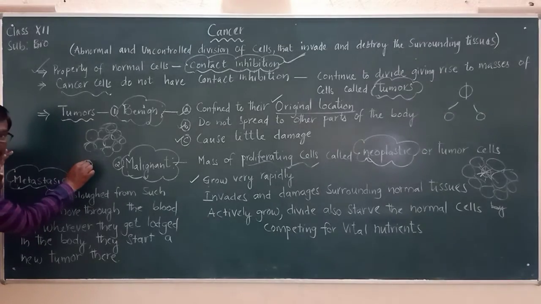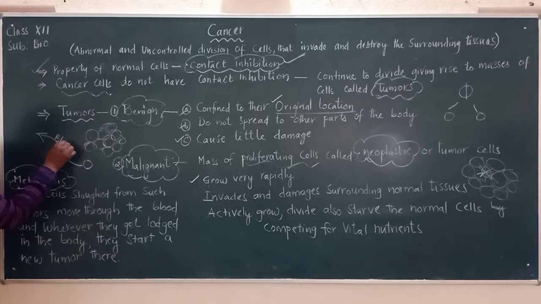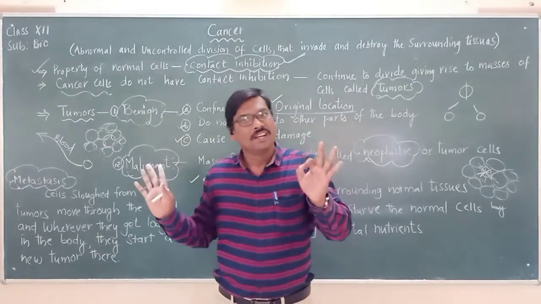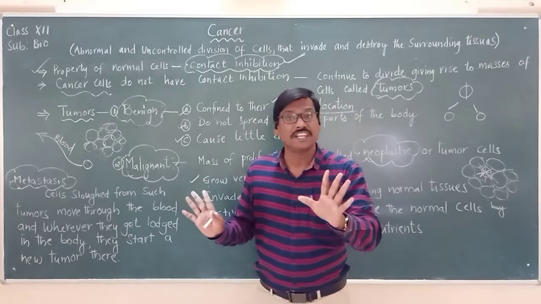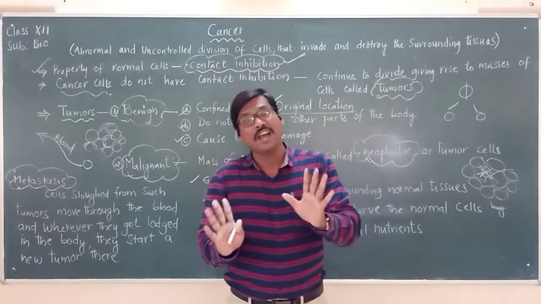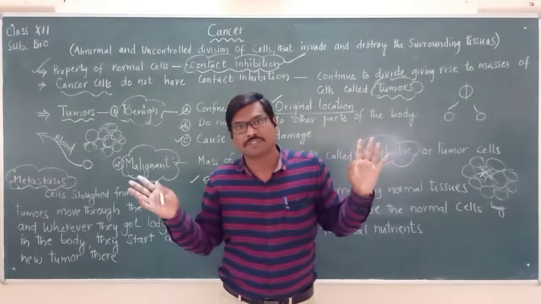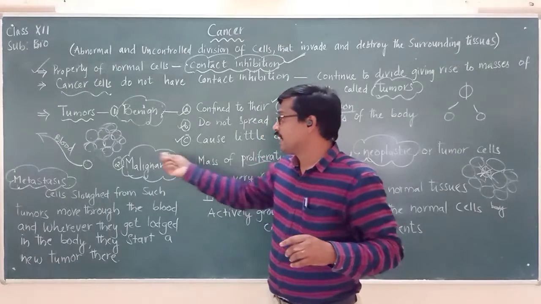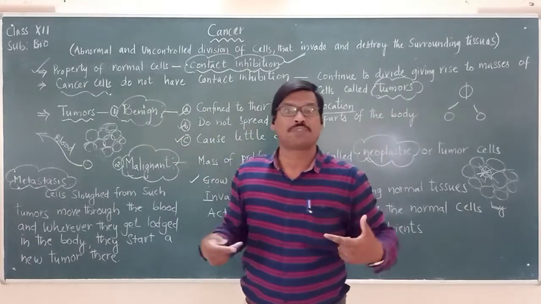This is also a cancer cell, and it now travels through the blood and reaches any part of our body, any organ. This one malignant tumor cell can be sloughed off and carried by the blood to different parts of our body.